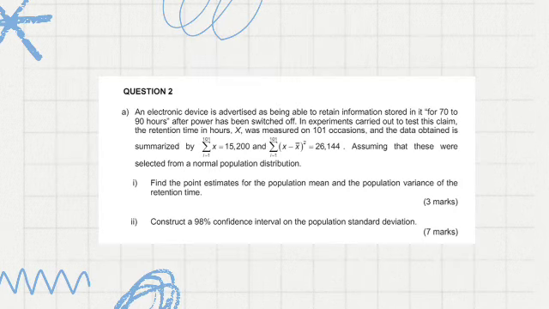Okay, so let's go to question 2A. An electronic device is advertised as being able to retain information stored in it for 70 to 90 hours after power has been switched off. In experiments carried out to test this claim, the retention time in hours X was measured on 101 occasions, and the data obtained is summarized by summation x equal to 15,200 and summation of (x minus x bar) squared equal to 26,144. Assuming that these were selected from a normal population distribution.